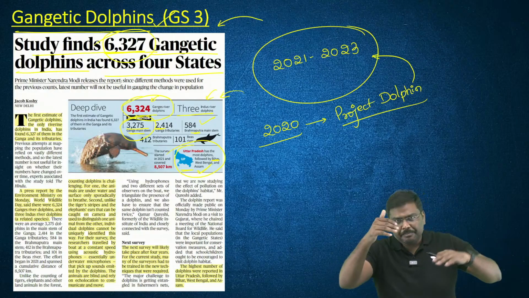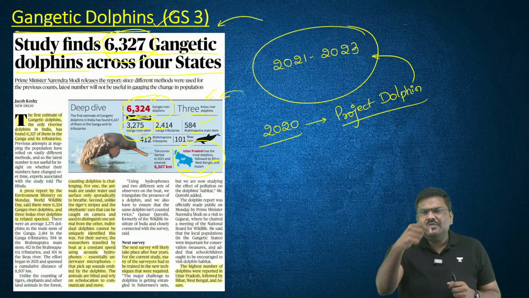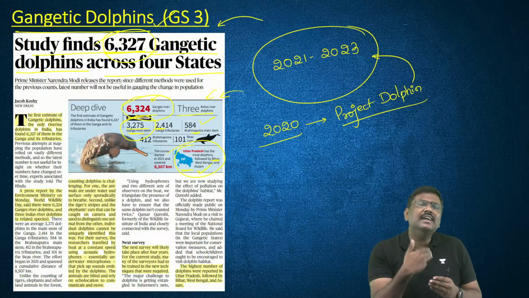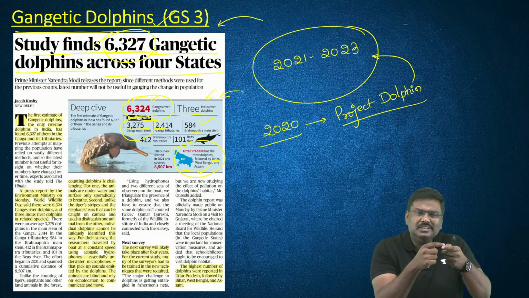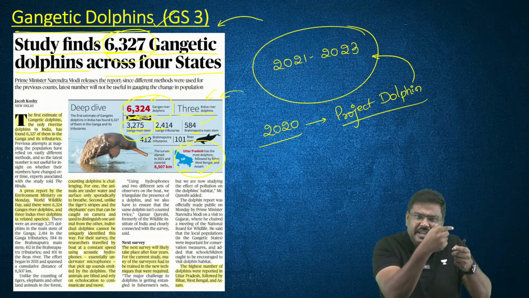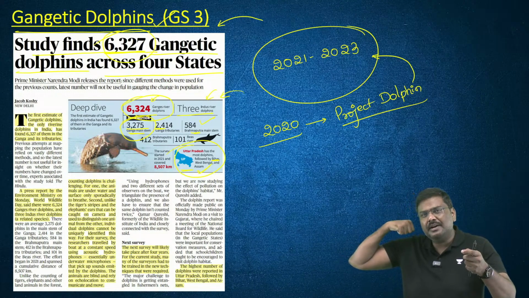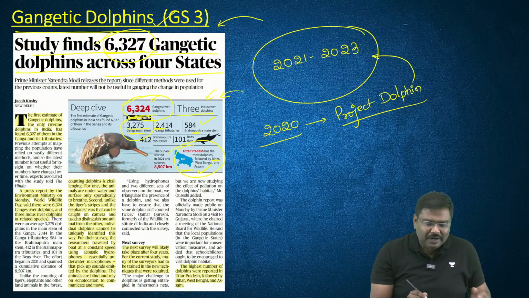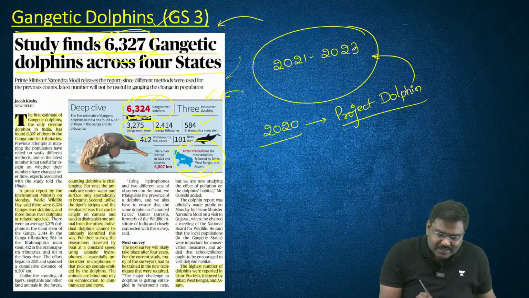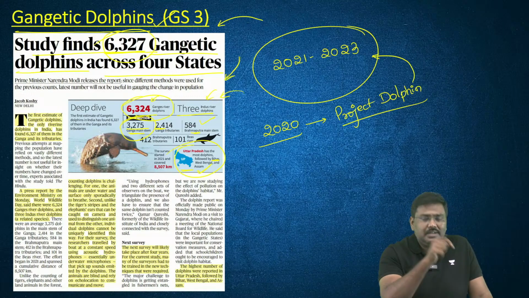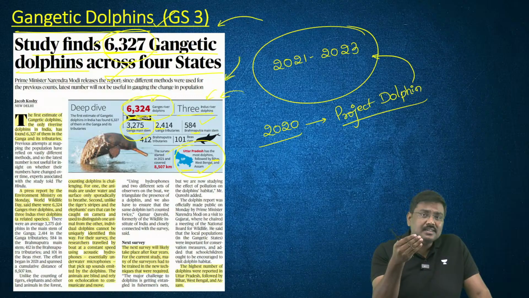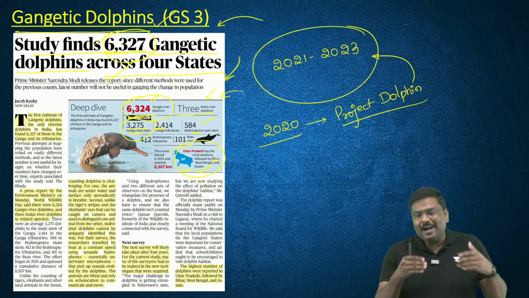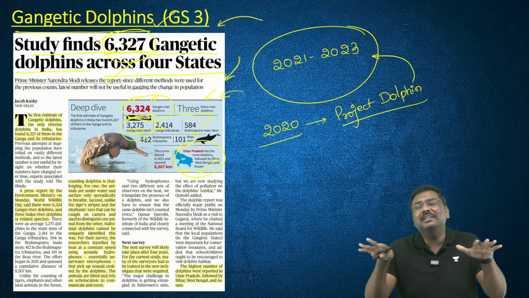What do you mean by compare? For example, let's say after some days you will come across the number of tigers in India. Will you not see that they talk about whether the tiger population has increased or decreased compared to the previous reference period? But you will not see that kind of data in the census for dolphins, or in the numbers given in the article. Why? The reason cited by the experts is that until now there was no uniform method.